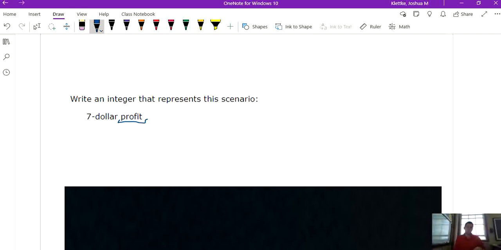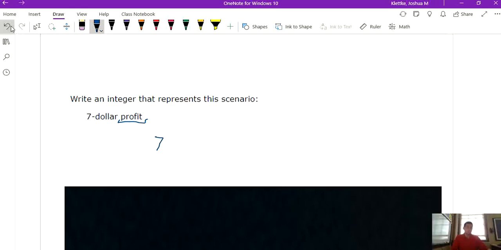So if the materials cost $3 and the sandwich stand sells it for $5, that means they made a $2 profit. They had to pay for the materials, but they were also able to keep $2 because they sold it for $5. So anyway, profit means that you are earning money. So this word profit is going to represent a positive number.